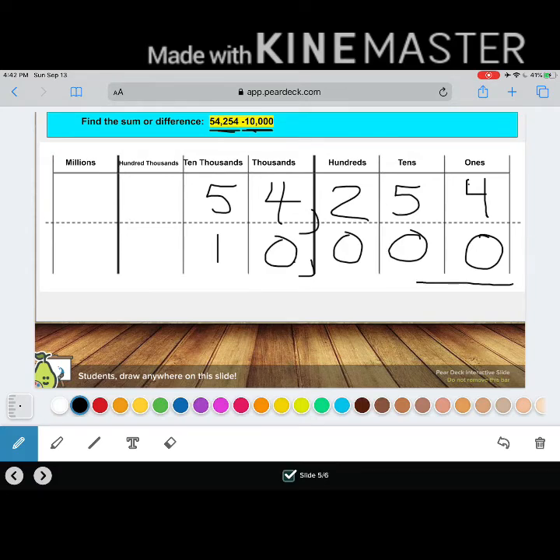All right, you guys, now that we filled in our numbers, we're going to go ahead and draw our line and draw our operation that we're using because we're finding the difference between both of these numbers. Same as before, when I'm finding the sum or the difference, I always start in the ones place. So that means I'm going back and looking at the ones place. 4 ones minus 0 ones. What's my difference?